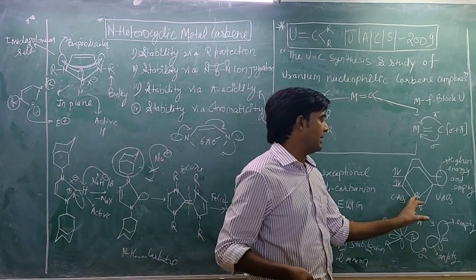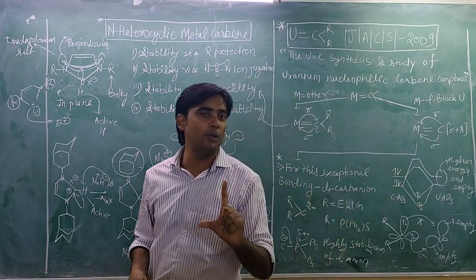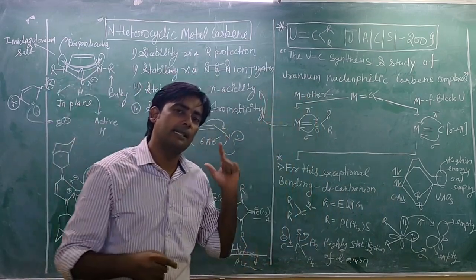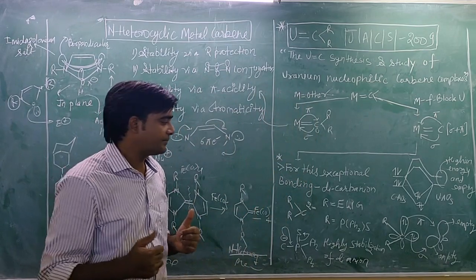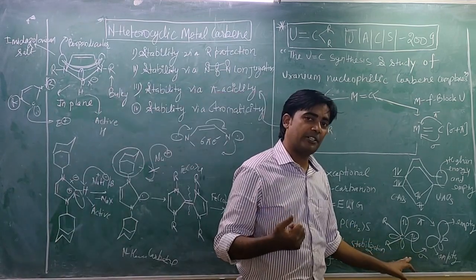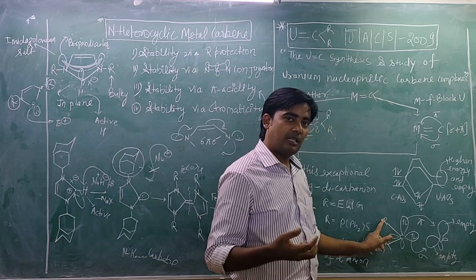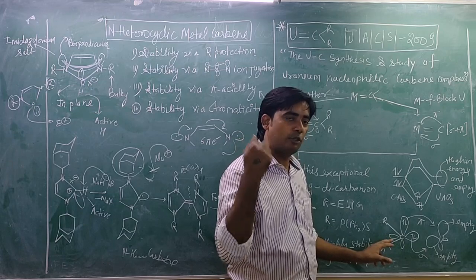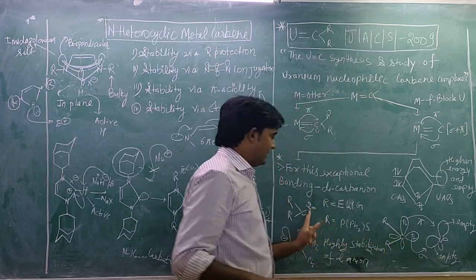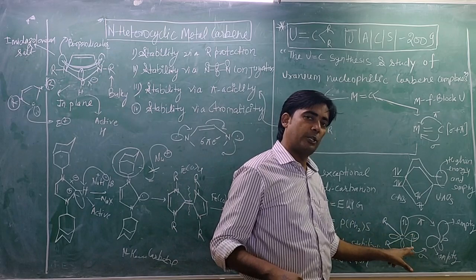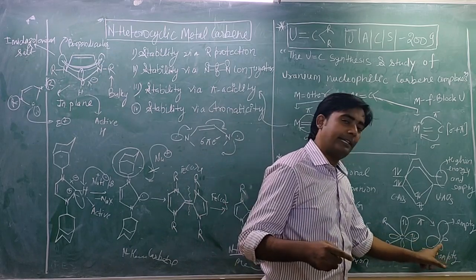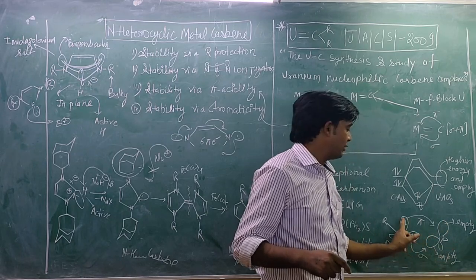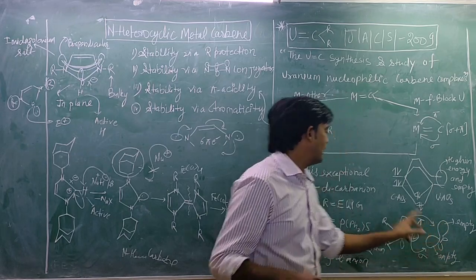So the first is a sigma bond and the second is a pi bond, because one bonding is axial and the second is partially overlapping. You can see the orbital structure of this. I have already told you that this R and this R should be highly electron withdrawing groups, and the two negative charges are like two lone pairs. And this is uranium. Uranium has two vacant orbitals. This lone pair will be shifted here and this lone pair will be shifted here.